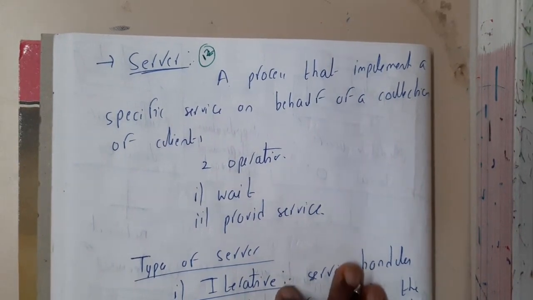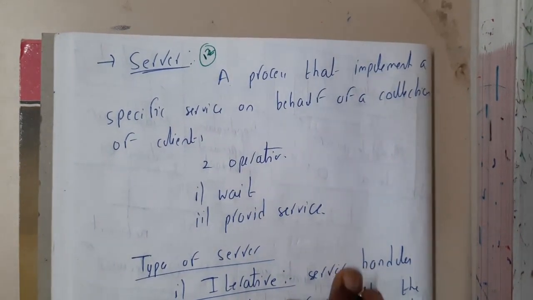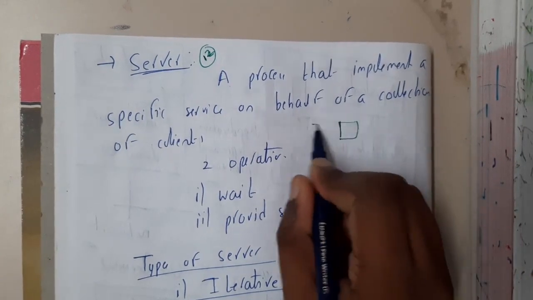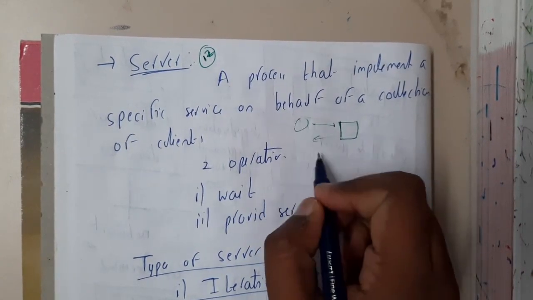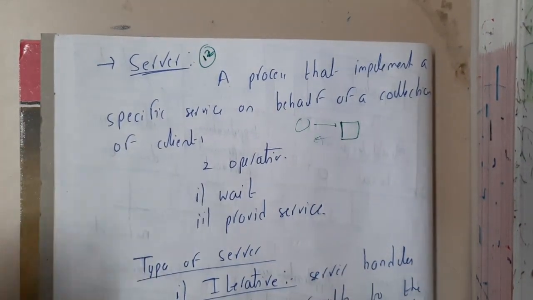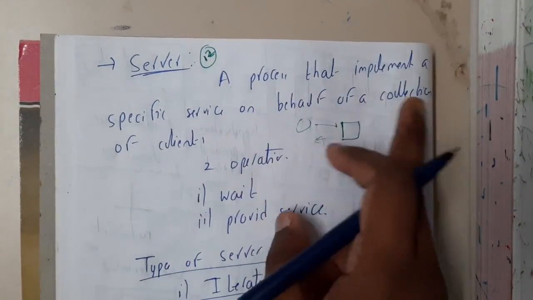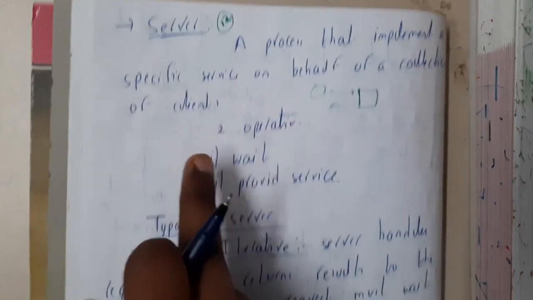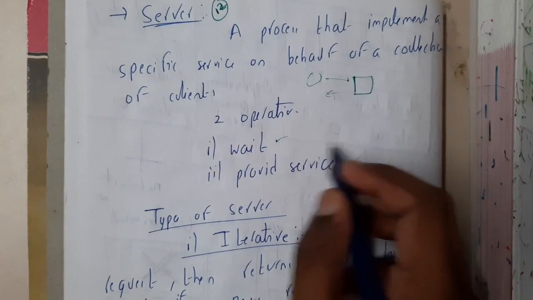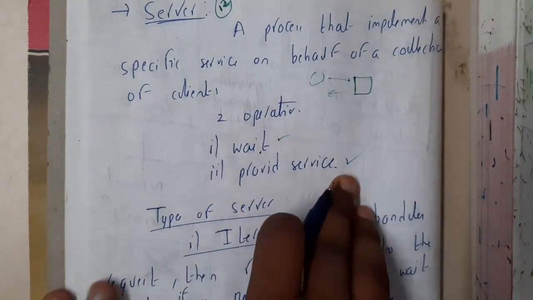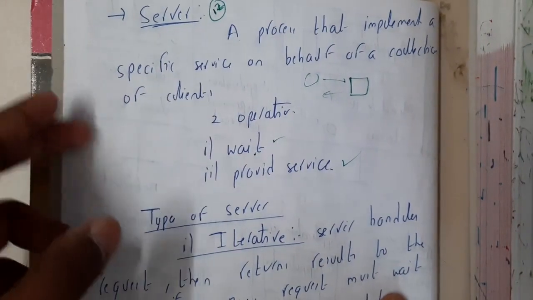In this lecture, let us go through servers. A server is, in simple words, something that responds to the requests made by the clients. So it is a reply way. It will be replying to the requests. A server is a process that implements a specific service on behalf of a collection of clients. The two operations that it can do are to wait, or to provide the service.